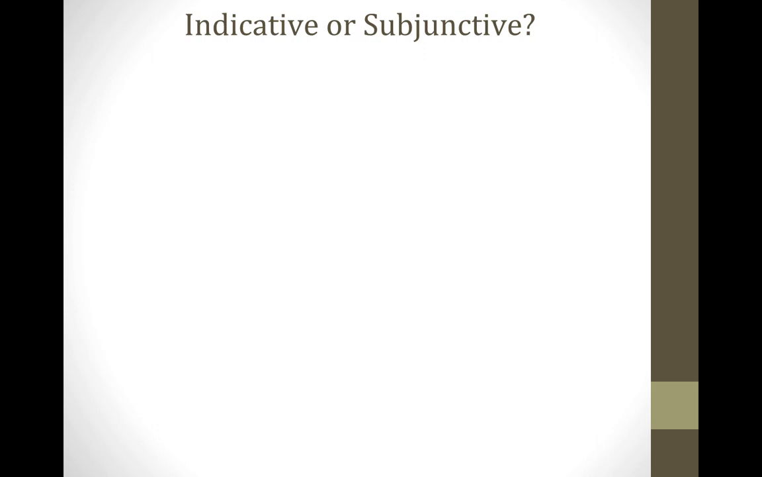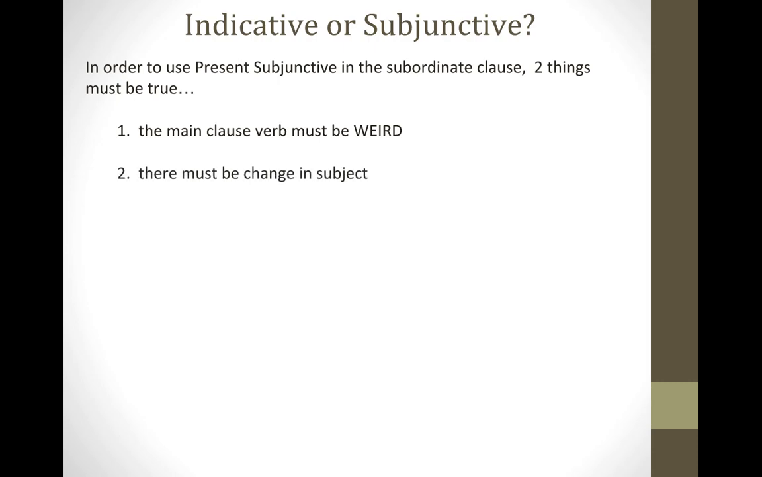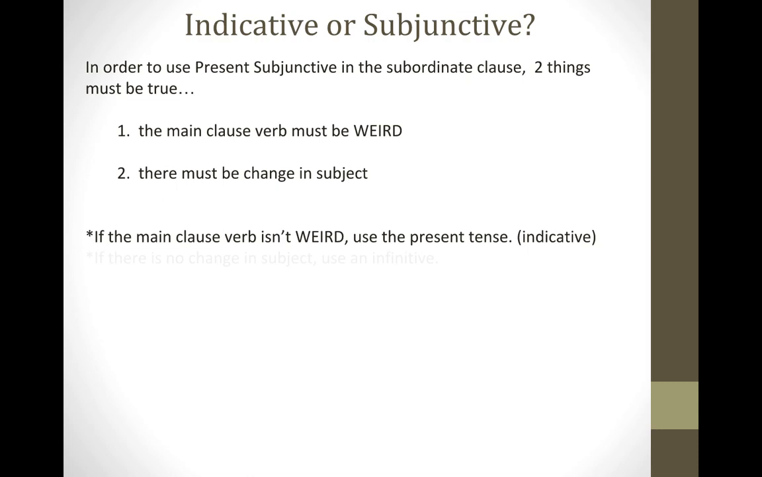Remember, when you're looking at a sentence deciding is it subjunctive or is it indicative, there are two things that you must consider. First, ask yourself, is the main clause verb weird? And secondly, is there a change in subject? If these two things are true, then you will use subjunctive in the subordinate clause. Okay, what happens if these things are not true? Well, if your main clause verb is not weird, then you will use the present tense in the subordinate clause.